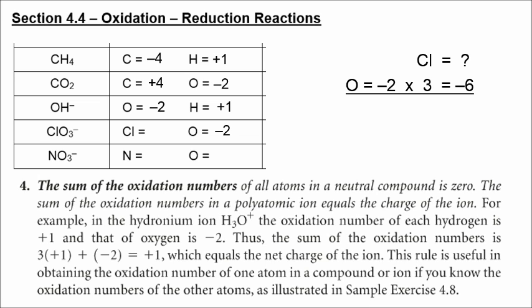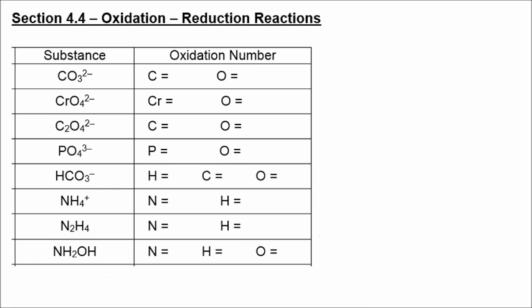You have 3 times -2, which gives you -6, and the oxidation state of chlorine is going to have to be a positive number, but not +6, rather +5, because that will give you the overall charge you're looking for. Similarly, if I have 1 nitrogen and 3 oxygens in nitrate, and the overall charge is -1, that means that nitrogen will be +5, and oxygen is -2. All right, we have carbonate, so -2 for oxygen and +4 for carbon. Chromate carries a +6 on the chromium.